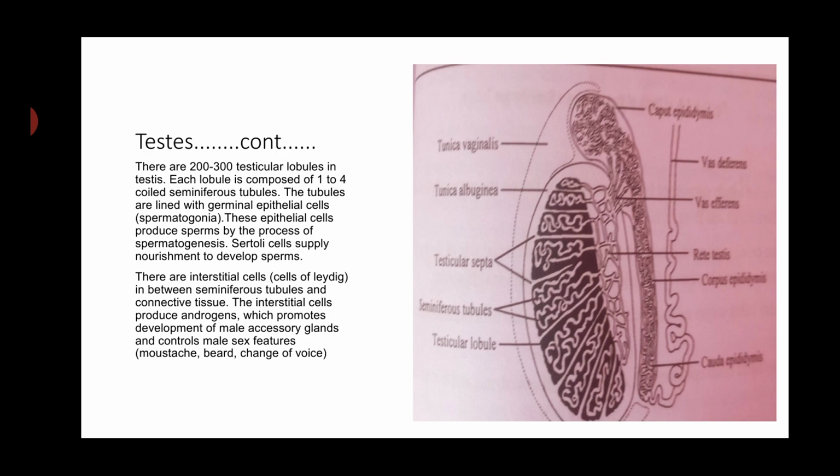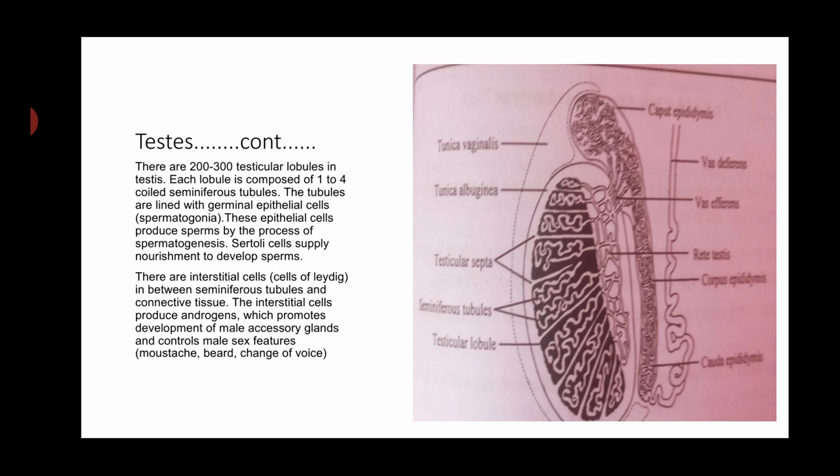The tubules are lined with germinal epithelial cells. These epithelial cells produce sperm by the process of spermatogenesis. Sertoli cells supply nourishment to develop sperms. There are interstitial cells, cells of Leydig, in between seminiferous tubules and connective tissue.